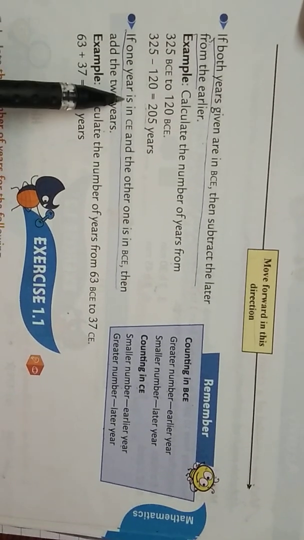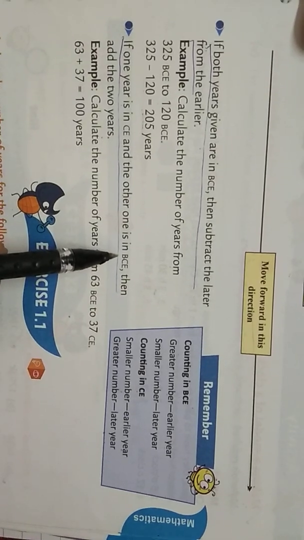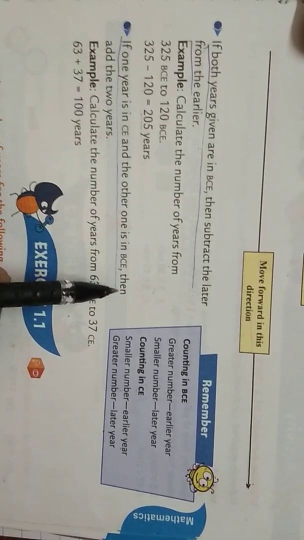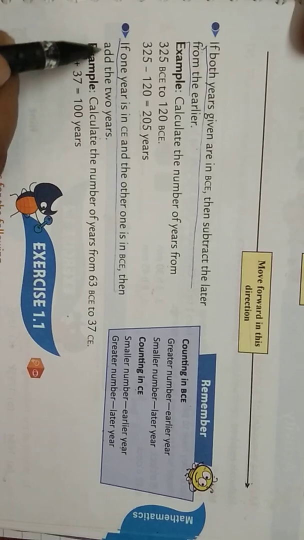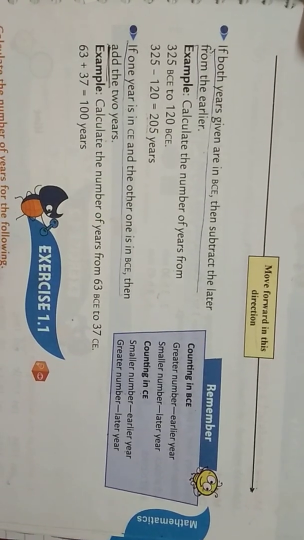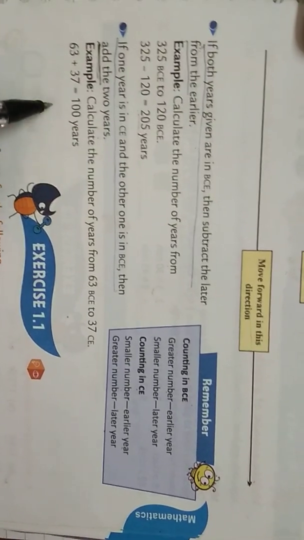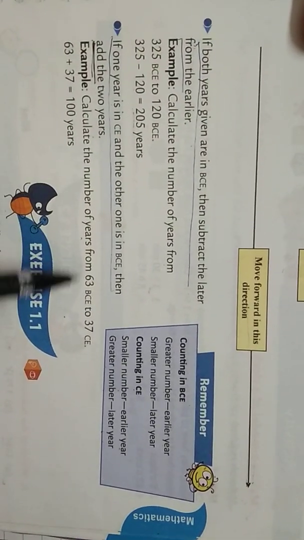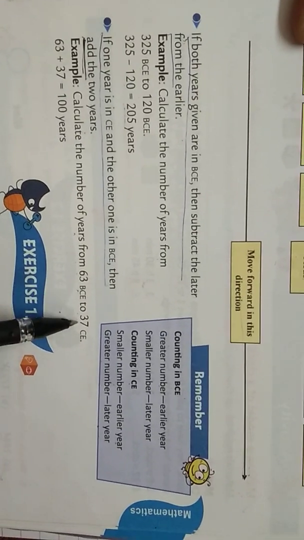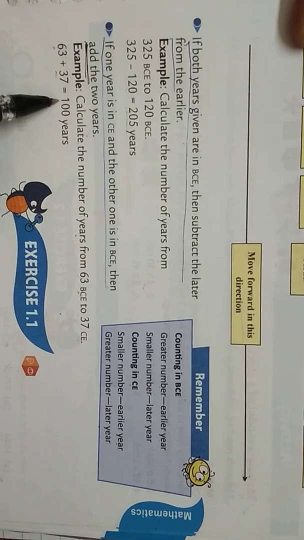The third point you have to remember is, if one year is in common era and the other one is in before common era, that is BCE, then we have to add the two years. That is the only difference in how you calculate the years between these two given times. Calculate the years from 63 BCE to 37 CE. That means 63 plus 37, which is 100 years.